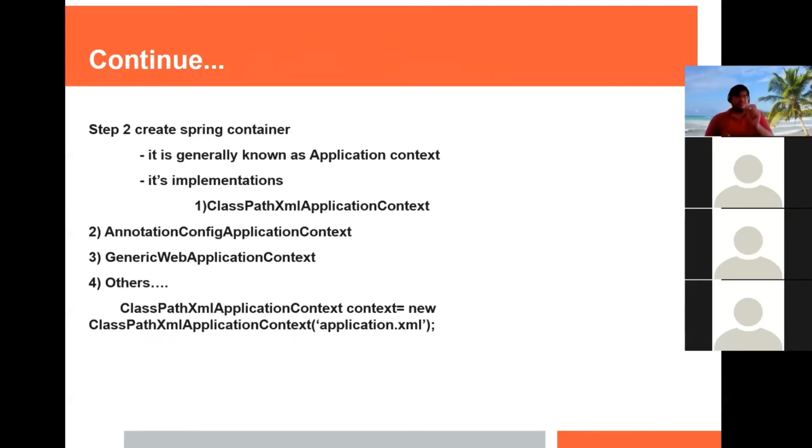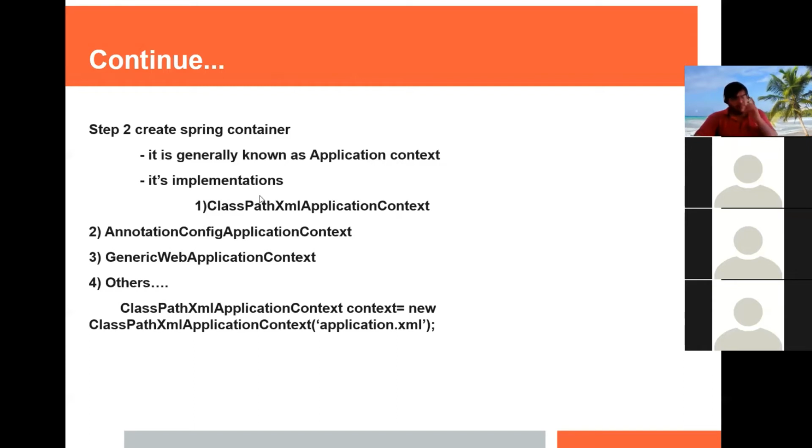And then step 2. So what is step 2? We have to create the Spring container. I have already told you about the context. What is Spring context? It holds the bean objects in memory. So we need to create that context. There are basically 3 classes given by the Spring framework. First is ClassPathXmlApplicationContext. Second is AnnotationConfigApplicationContext. Third is GenericWebApplicationContext.